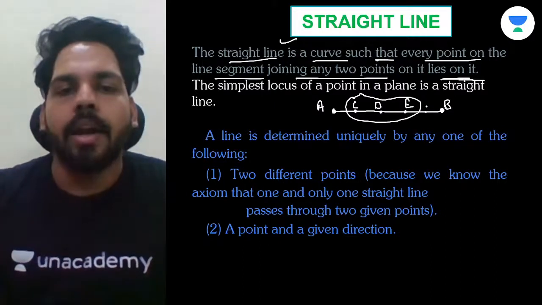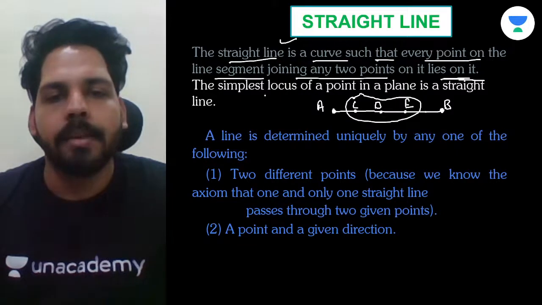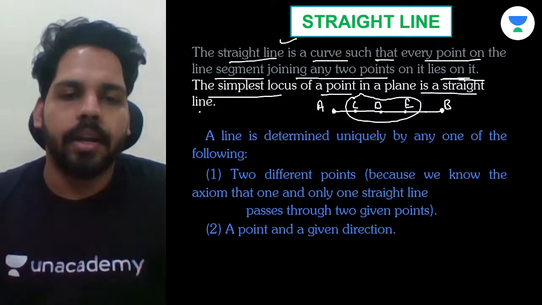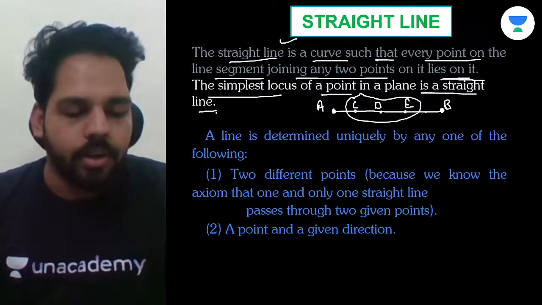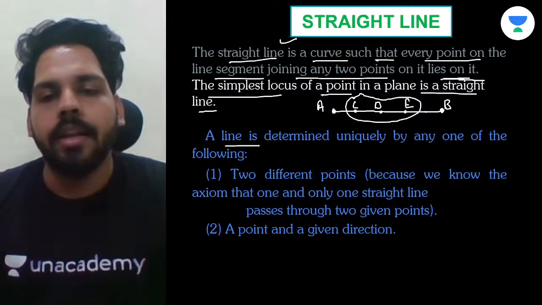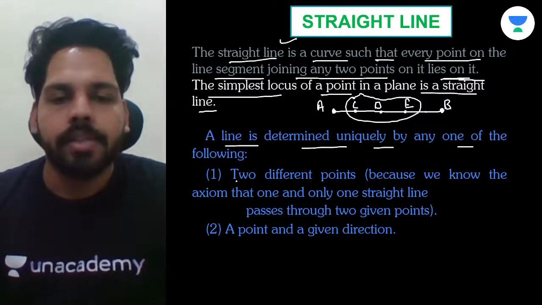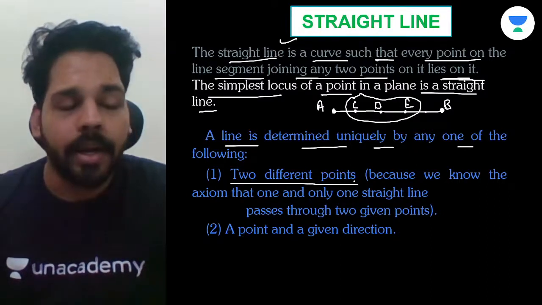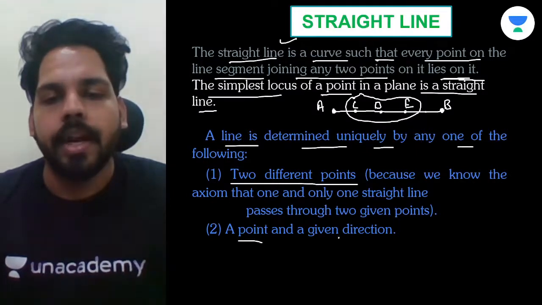And after that, you can also simply say the definition of a straight line: the simplest locus of a point in a plane is called a straight line. A simplest locus of a point is called a straight line. Okay. So a line is determined uniquely by these two following. As you can say, two different points. Okay. A line can be determined uniquely by two different points, or you can say a point and a given direction.